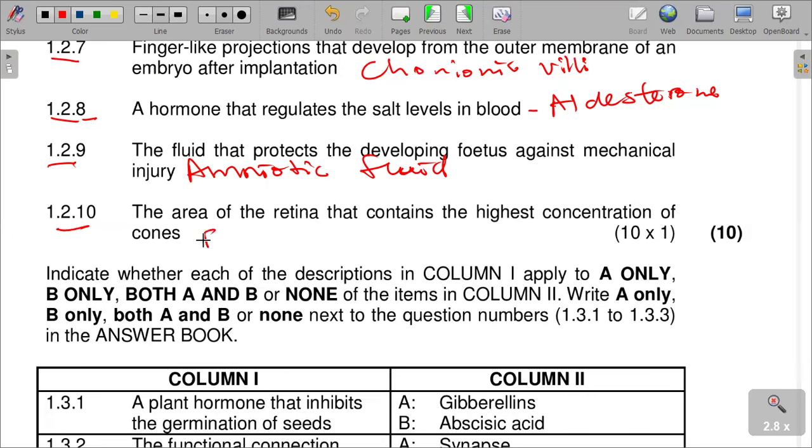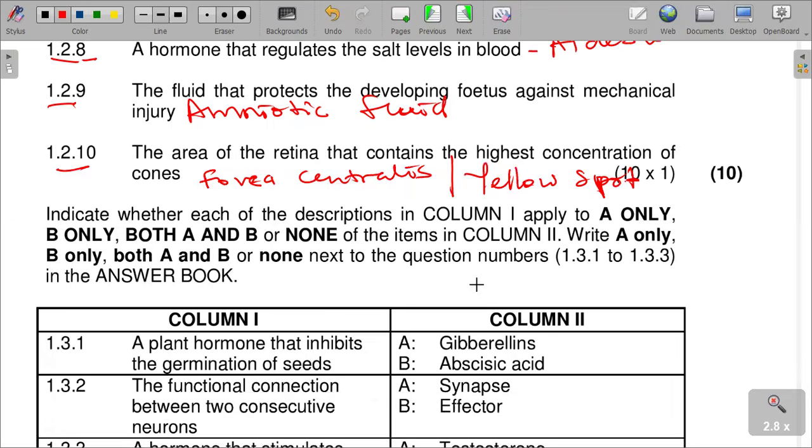It is called the fovea, or fovea centralis, or they call it the yellow spot. It is the part of the retina that contains the highest concentration of cones, which controls vision.